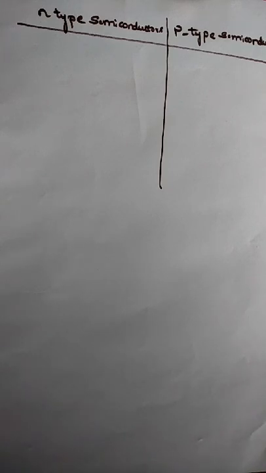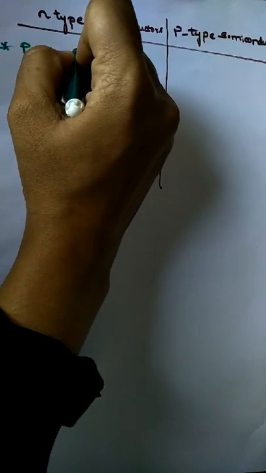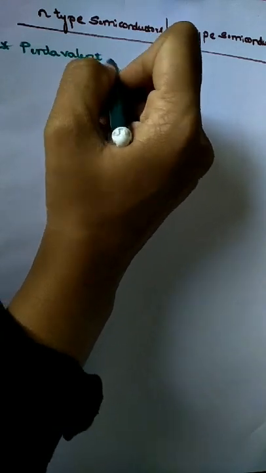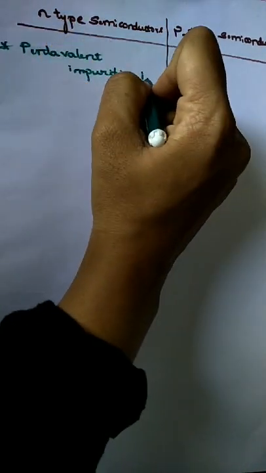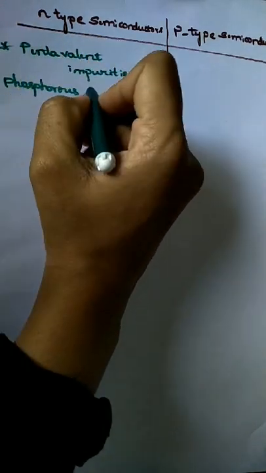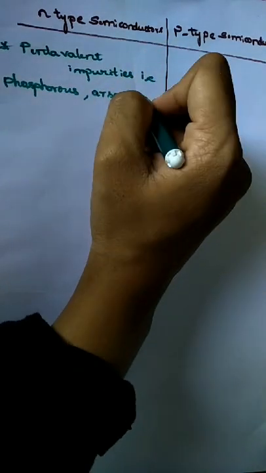The first one: a pure semiconductor, that is silicon or germanium, doped with pentavalent impurities, that is phosphorus, arsenic, is an N-type semiconductor.